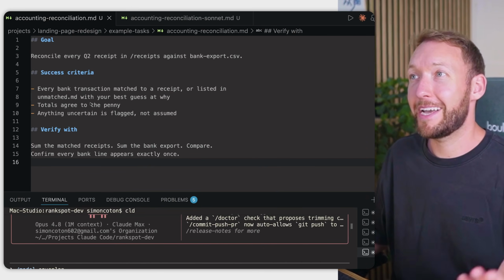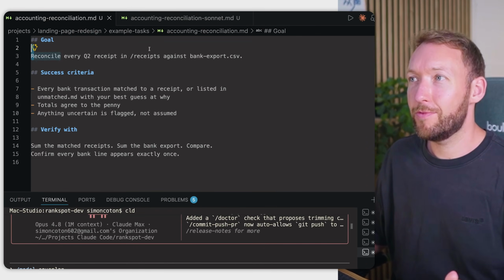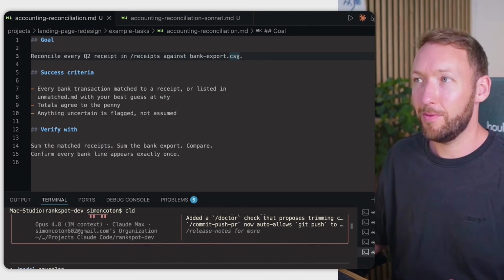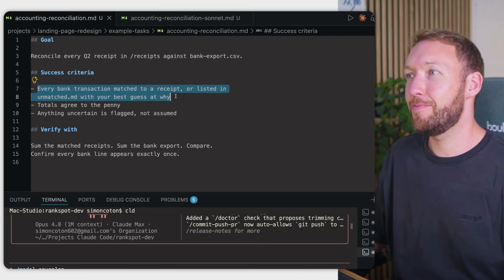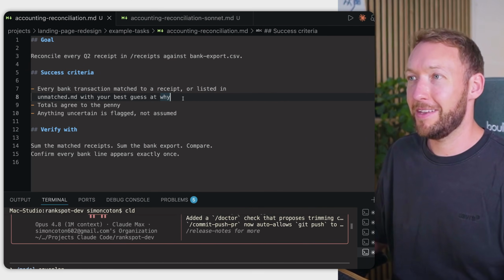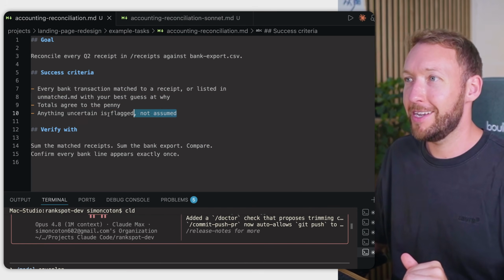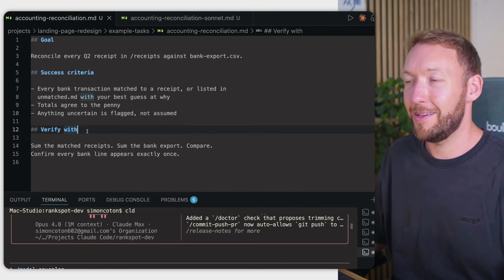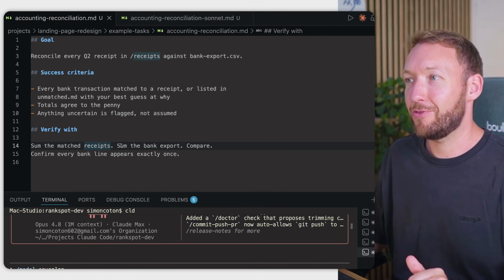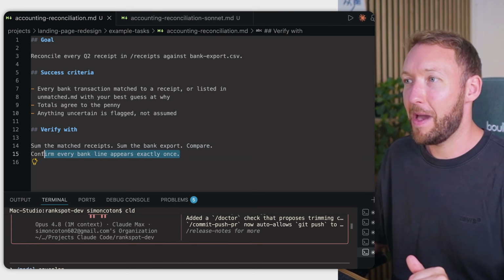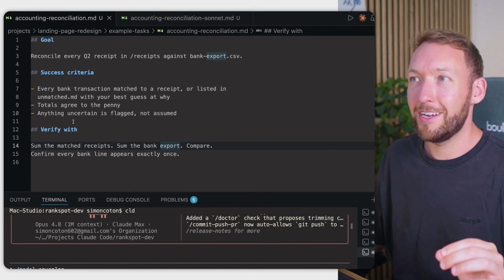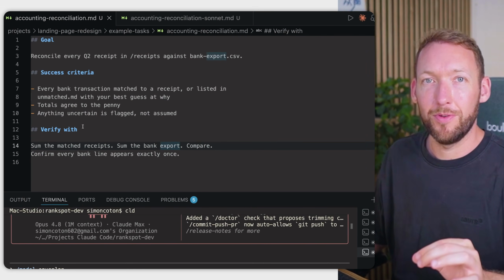So it's great for things like coding, but also great for tasks where the success criteria is properly defined without a specific route on how to get there. So we've got, for example, accounting reconciliation, right? So we've entered a goal: reconcile every Q2 receipt in our /receipts folder against a bank export. The success criteria we specified: every bank transaction matched a receipt or listed in unmatched.md with your best guess at why it's unmatched. Totals should all agree. Anything uncertain is flagged and not assumed. And then we've got a verification criteria too. Sum the matched receipts, sum the bank export, compare, confirm every bank line appears exactly once. 15 lines, super simple, very checkable, and not prescriptive.